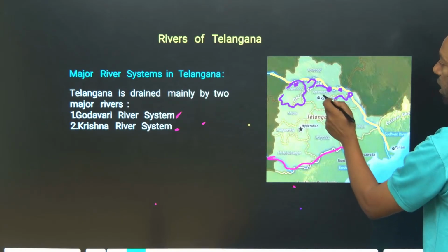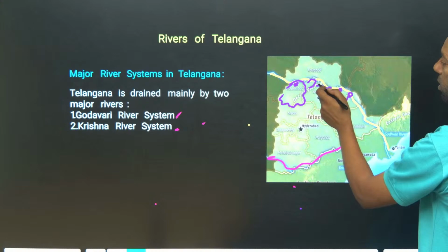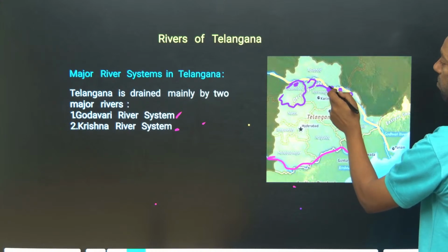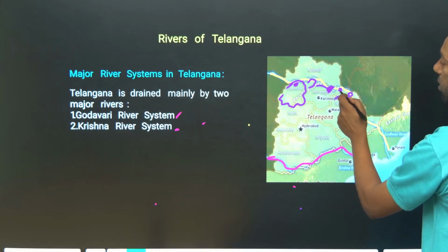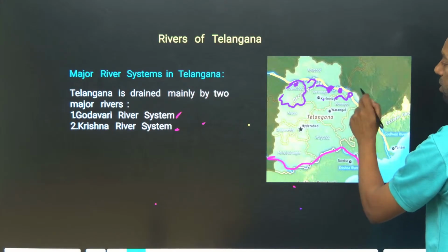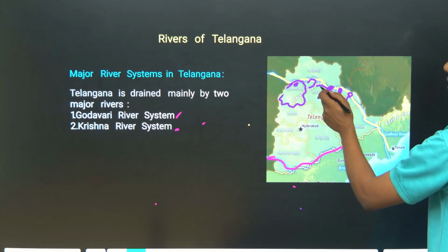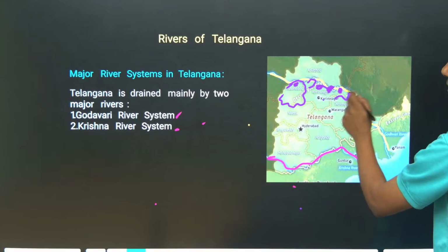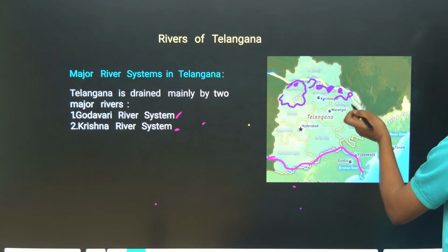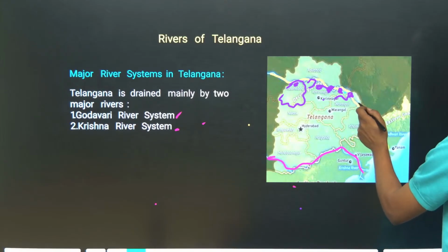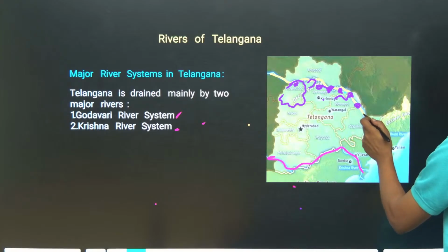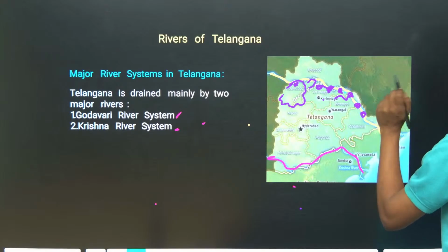Karimnagar district is here, where Manchiryal was placed previously, and Jagityal, also Karimnagar previously. Here is Peddapalli, and this is Jayashankar Bhupalpalli. After that Mulugu, and Khammam previously, which is Bhadradri Kottagudem.